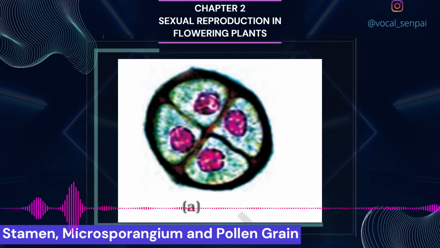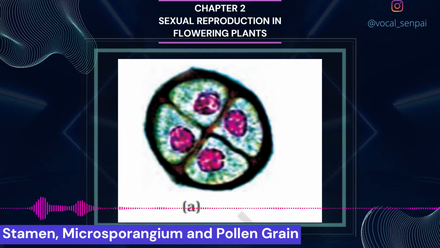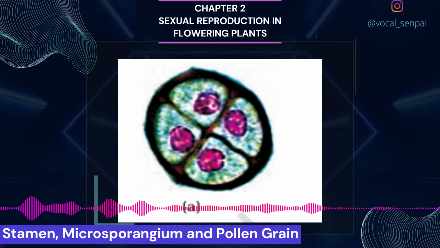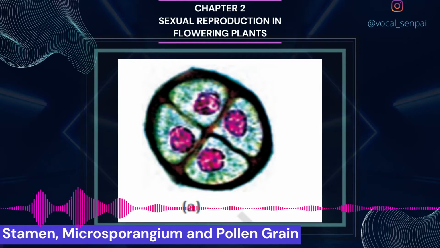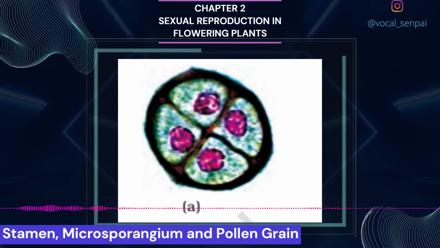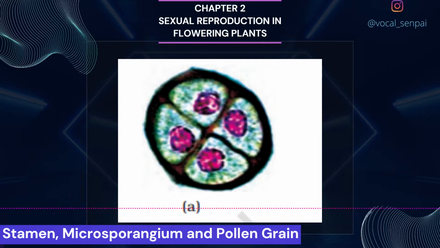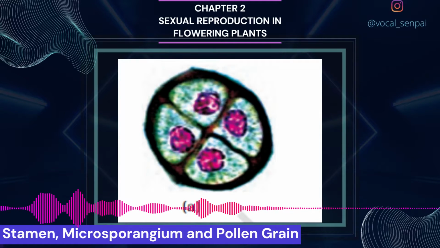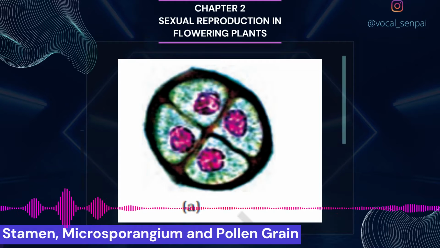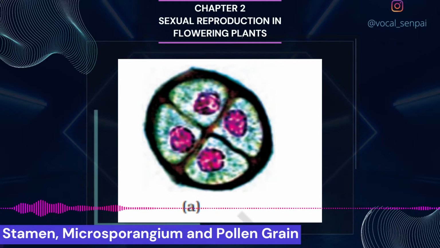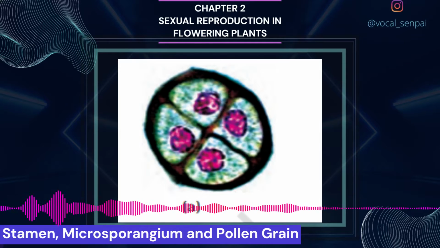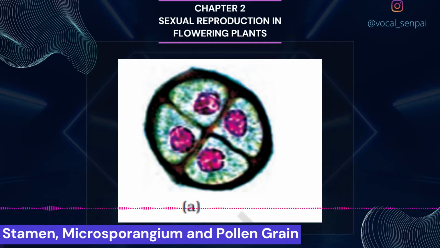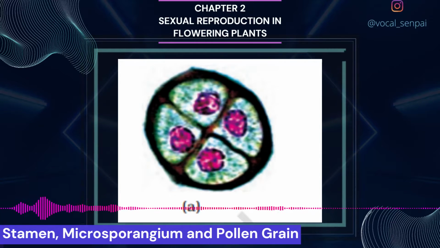Pollen grains are generally spherical, measuring about 25 to 50 micrometers in diameter. It has a prominent two-layered wall. The hard outer layer called the exine is made up of sporopollenin, which is one of the most resistant organic materials known. It can withstand high temperatures and strong acids and alkali. No enzyme that degrades sporopollenin is so far known. Pollen grain exine has prominent apertures called germ pores where sporopollenin is absent. Pollen grains are well preserved as fossils because of the presence of sporopollenin.